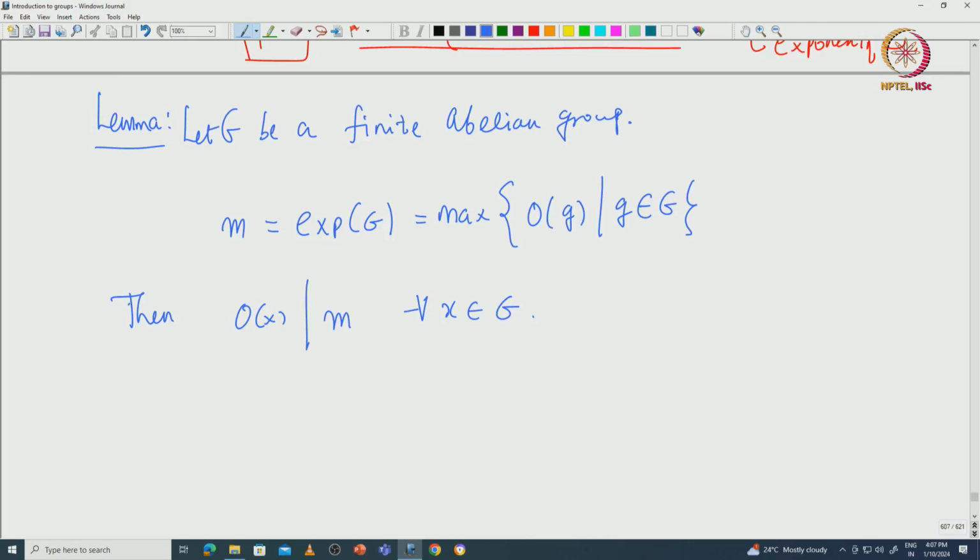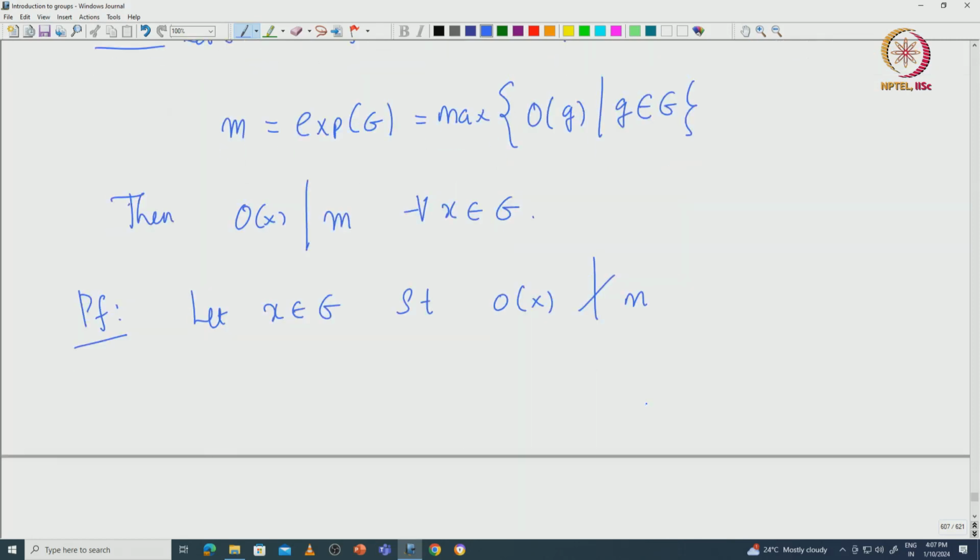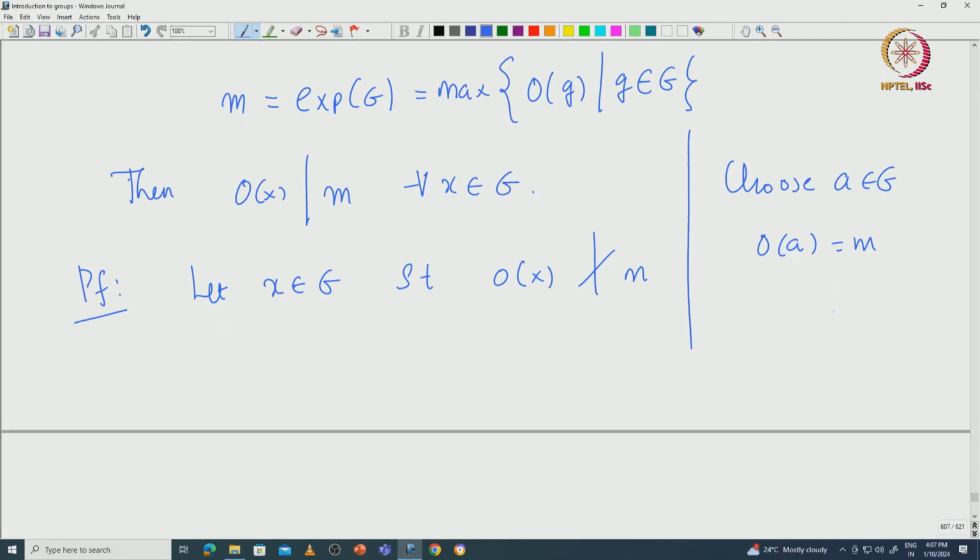So what is the proof? The proof is very simple. Let x in G be such that the order of x, let us say, does not divide M. We will get a contradiction. Choose a in G such that the order of a equals M, because this is a maximum among finitely many, so it is attained.